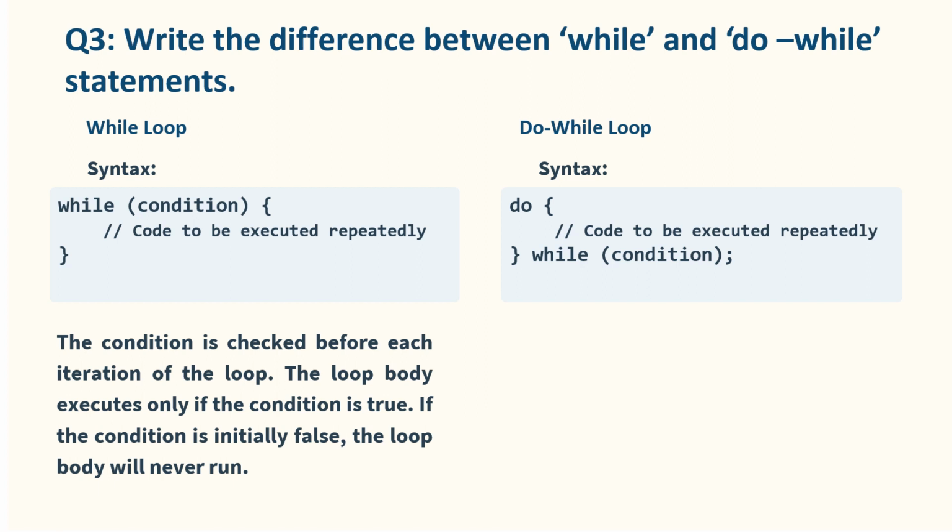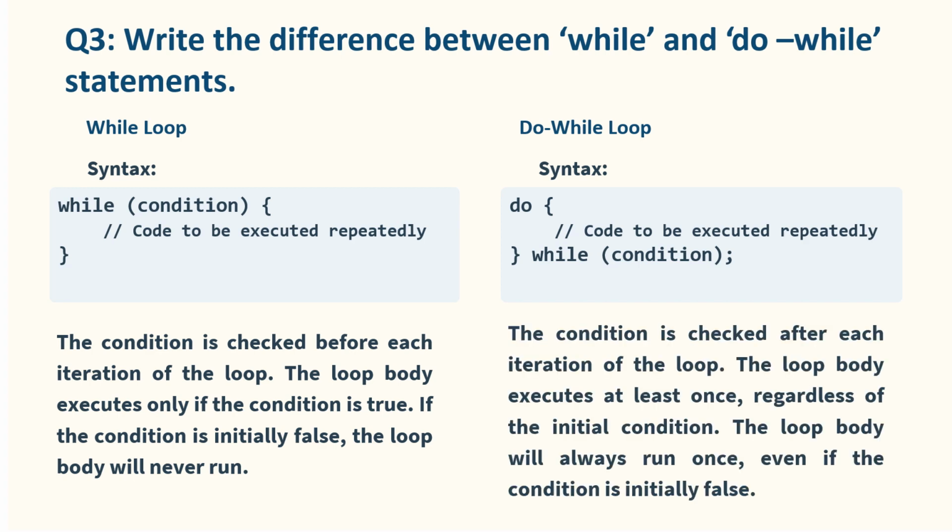In the case of while, the condition is checked before each iteration of the loop. The loop body executes only if the condition is true. If the condition is initially false, the loop body will never run. On the other hand, for do-while loop, the condition is checked after each iteration of the loop. The loop body executes at least once, regardless of the initial condition. The loop body will always run once, even if the condition is initially false.